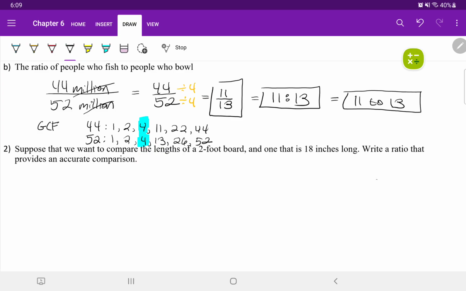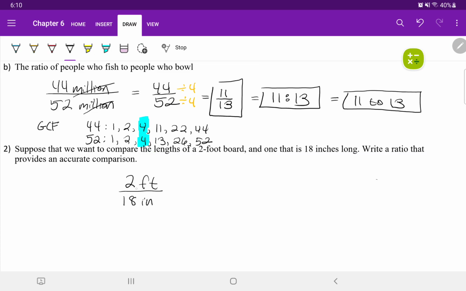Now, look at what it says here. Suppose that we want to compare the lengths of a 2-foot board and one that is 18 inches long. Write the ratio that provides an accurate comparison. So we have a 2-foot board compared to one that is 18 inches. If you look here, the units are not the same.